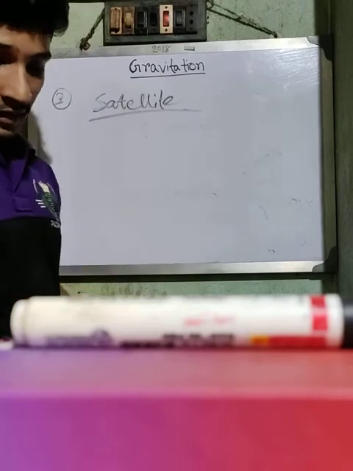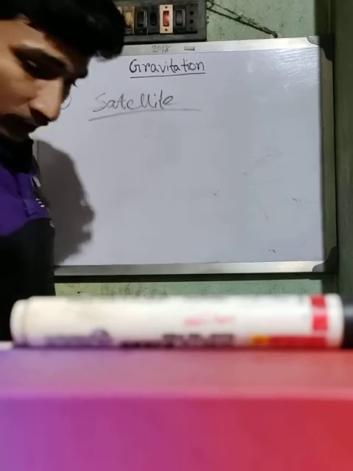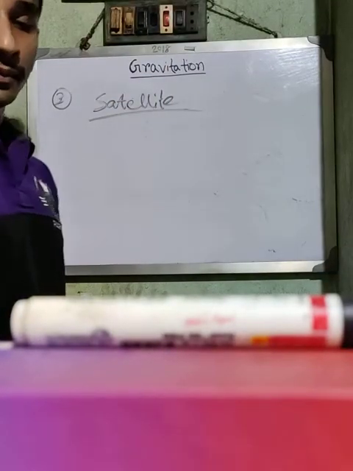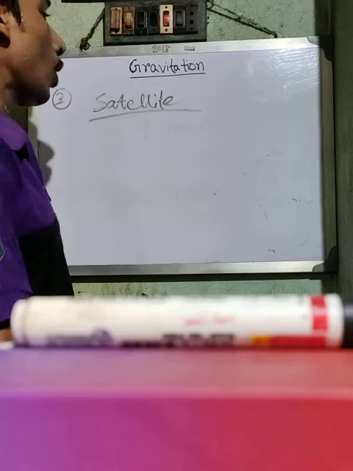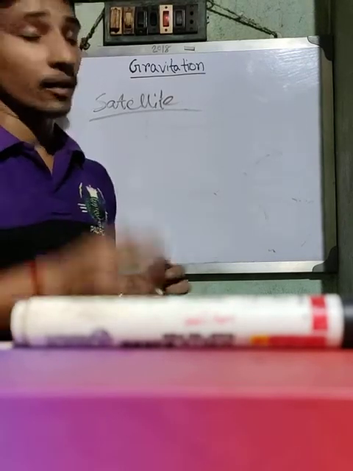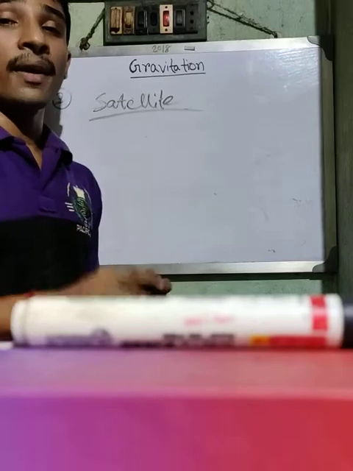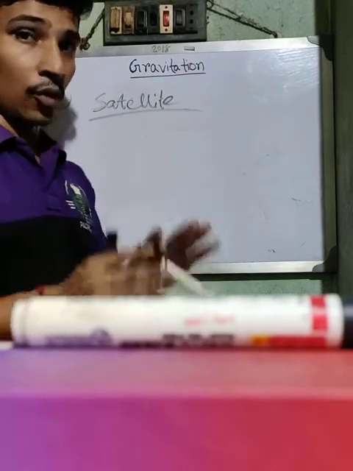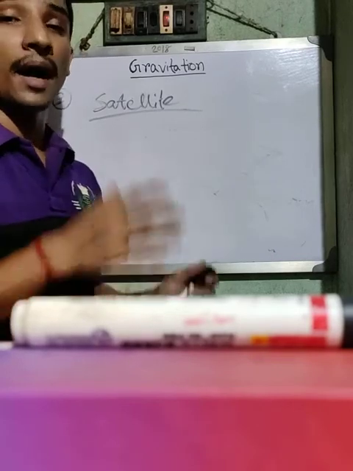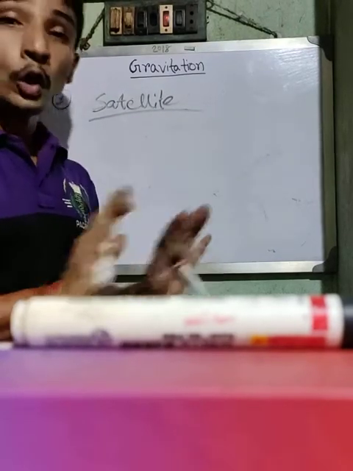Any planet has a satellite due to the force of attraction, the force of gravitation of the planet. So for that reason, we know the force of gravitation of Mercury and Venus is very small. That's why Mercury and Venus have no satellite.